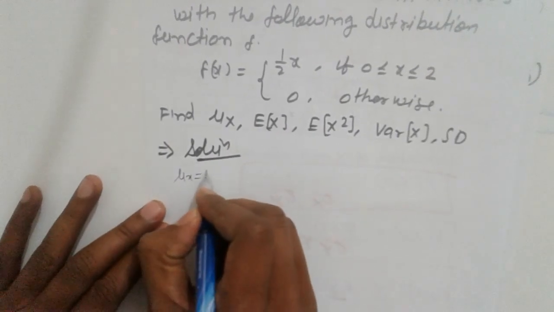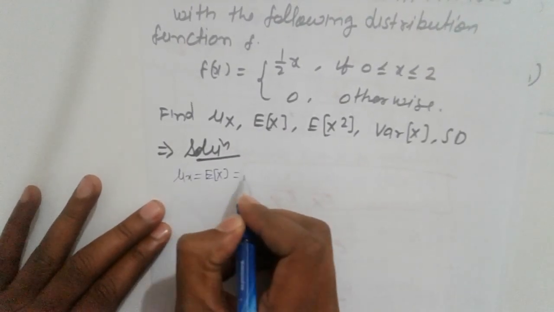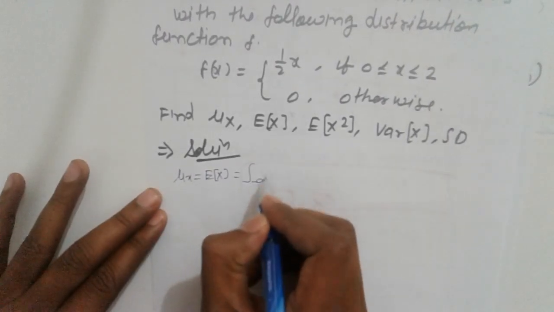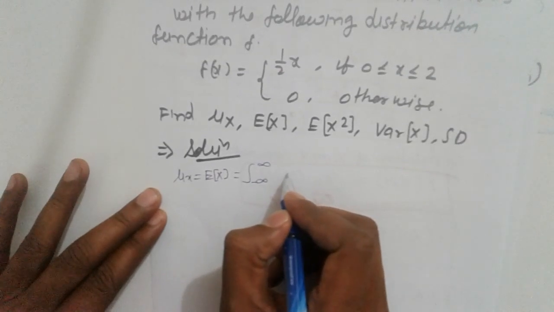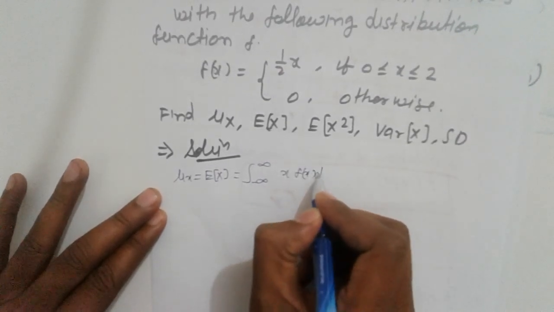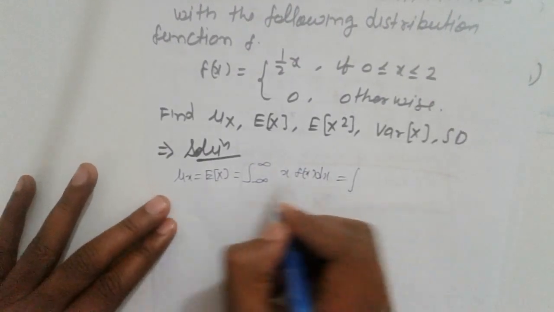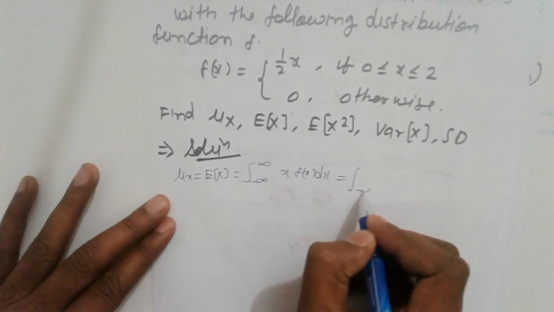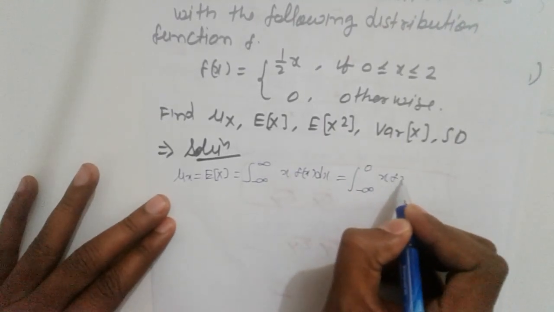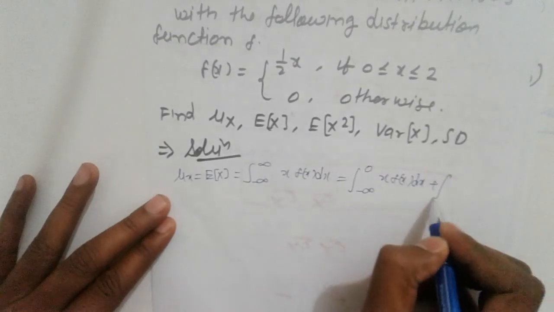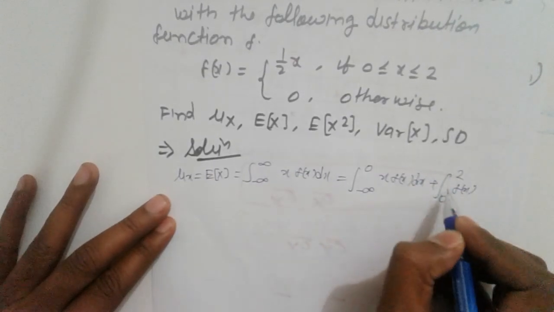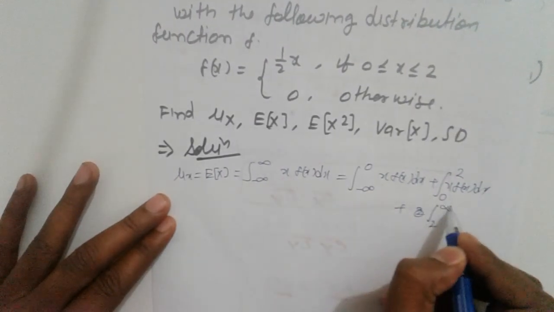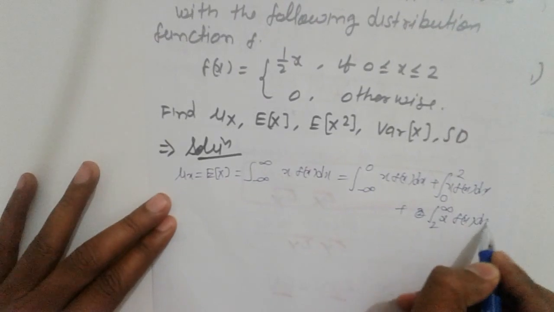First write down the formula: mu x equals E[X], which is the integral from minus infinity to infinity of x f(x) dx. Now define the limits: the integral from minus infinity to 0 of x f(x) dx, plus 0 to 2 of x f(x) dx, plus 2 to infinity of x f(x) dx.